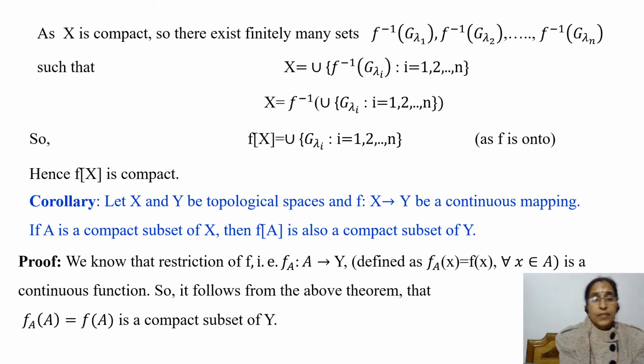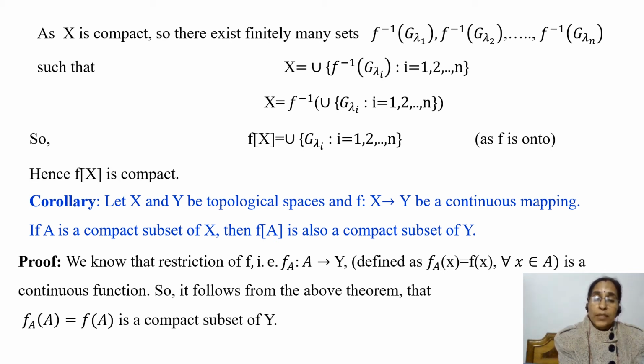Let us prove this result. We know that the restriction of f, that is f restricted to A, is a mapping from A to Y, defined as f_A of x equals f of x for every x belongs to A, is a continuous mapping. We have proved earlier that the restriction of a continuous mapping is also a continuous mapping.